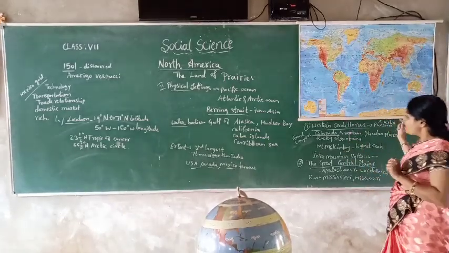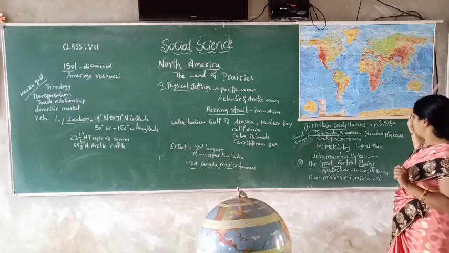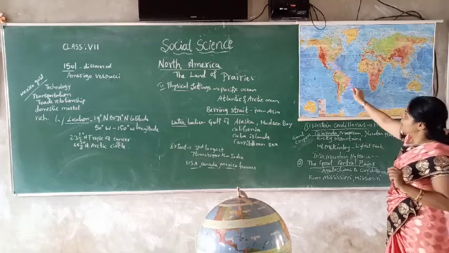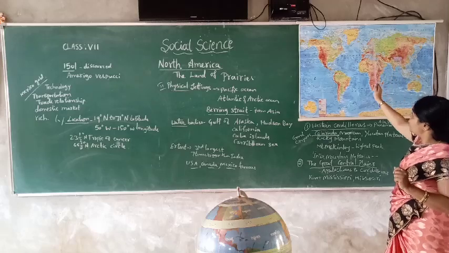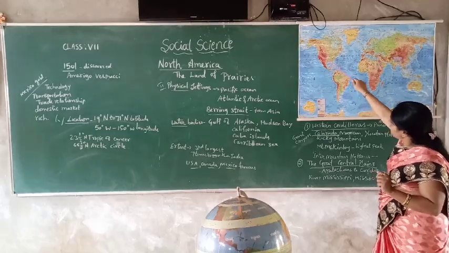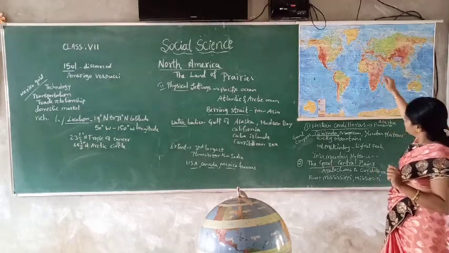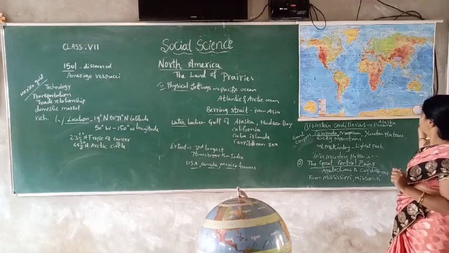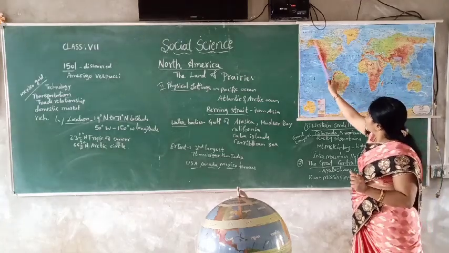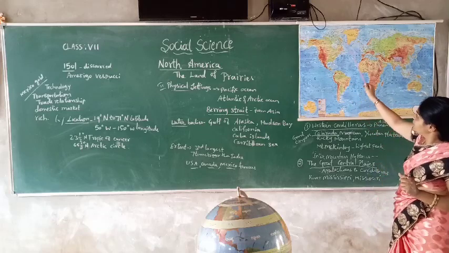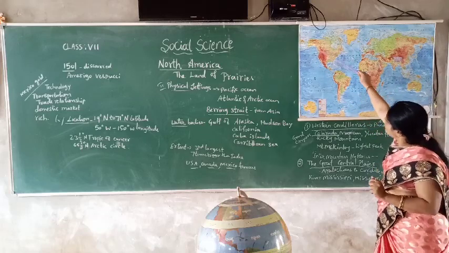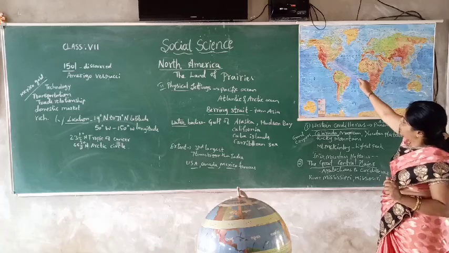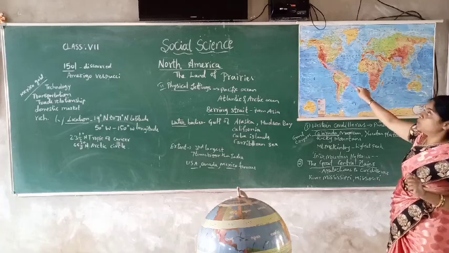Okay. So apart from that, in the Rocky Mountains, yes, the Colorado Plateau, the Mexican Plateau we can see, and the Yucatan Plateau. What is that? Yucatan. That is also one of the plateaus. Then in the whole Alaska region, there are highlands. Apart from that, Mount McKinley is the highest peak in the Rocky Mountains.